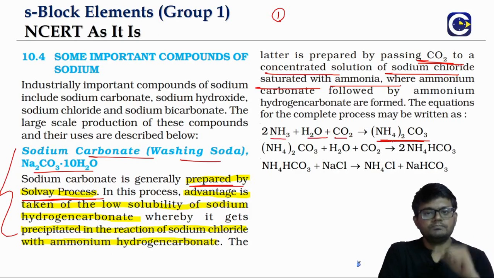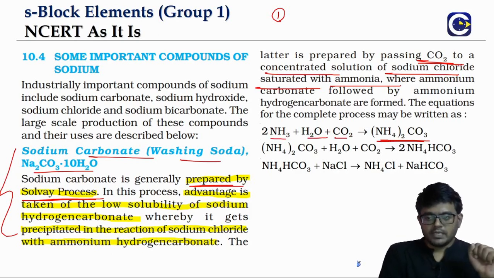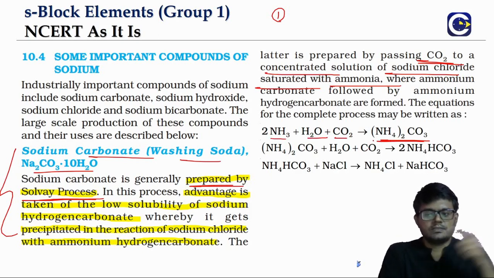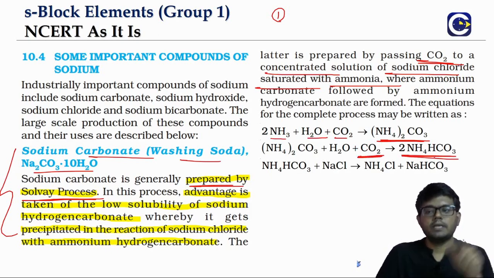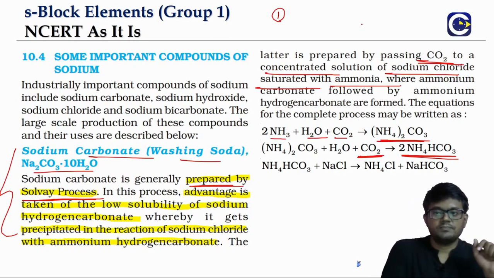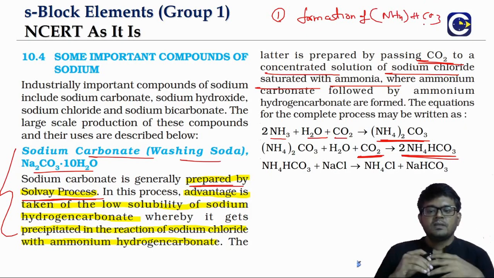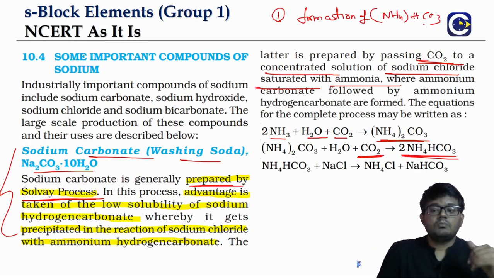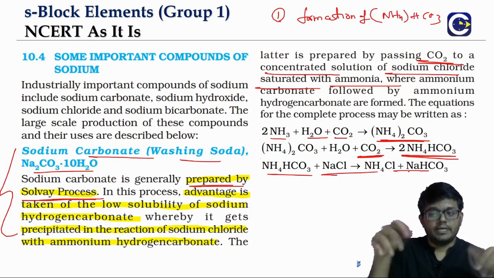We will get ammonium carbonate, because we keep on supplying carbon dioxide, and that will finally lead to the formation of ammonium bicarbonate. This is the first step: formation of ammonium bicarbonate.